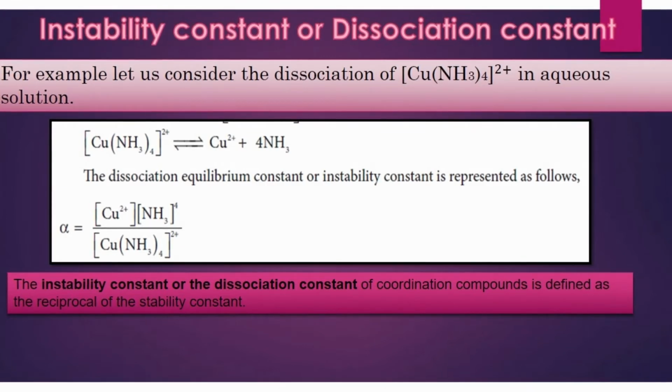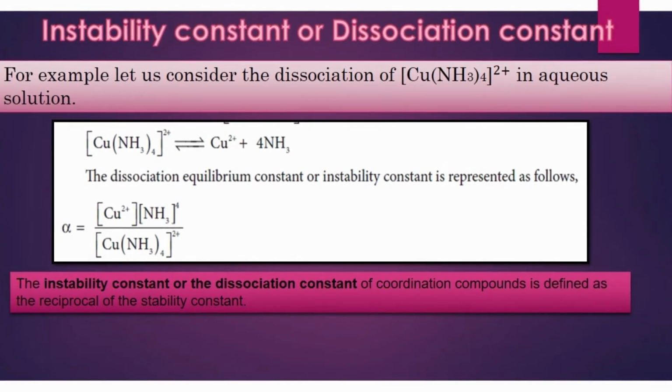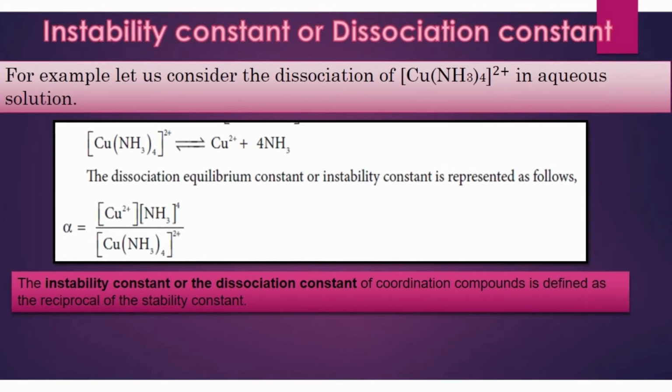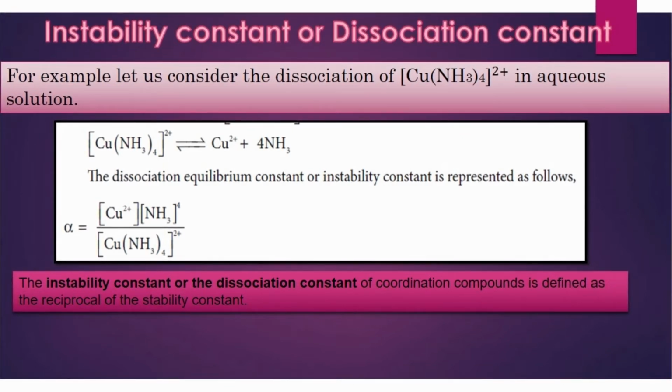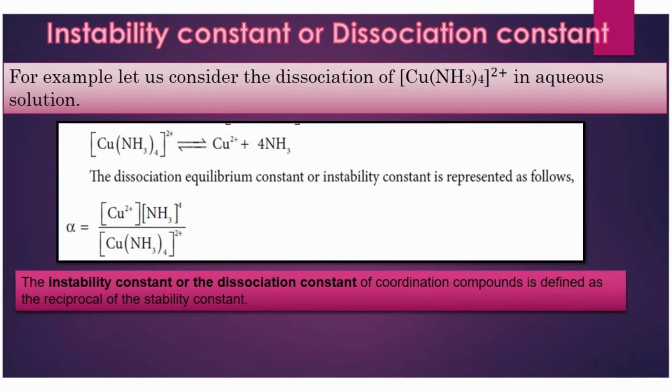Generally, coordination complexes are stable in their solutions. However, the complex ion can undergo dissociation to a small extent. To what extent it is going to get dissociated depends on the strength of the metal-ligand bond. The stronger the bond formed between the metal and the ligand, the lesser will be the dissociation.